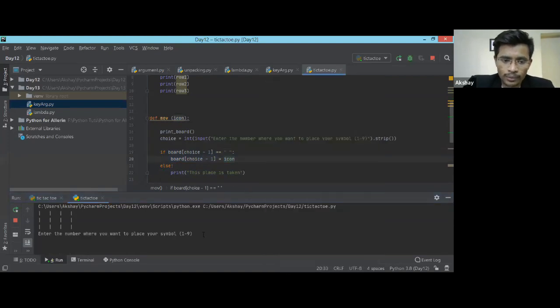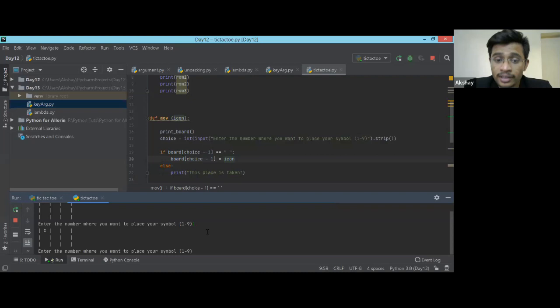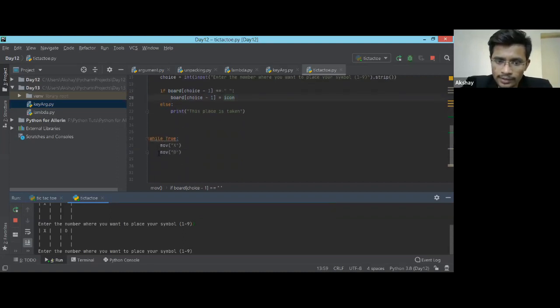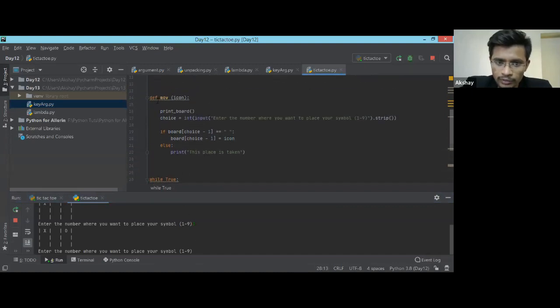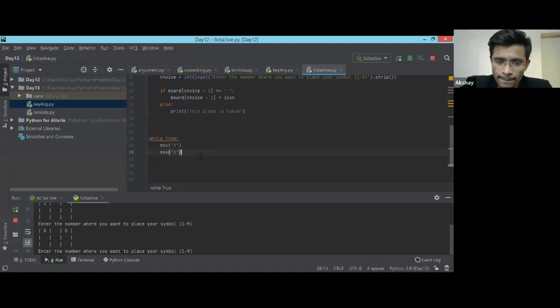So if I run this code, and suppose this is the first person, the first player, I'm giving 1 as usual. So X will get printed. Now this is second player's turn, right? So second player, when O gets printed and the second person enters his number, again this function will move towards this and this particular board will get called. Okay, is that clear? Then again this is the alternate number, right?